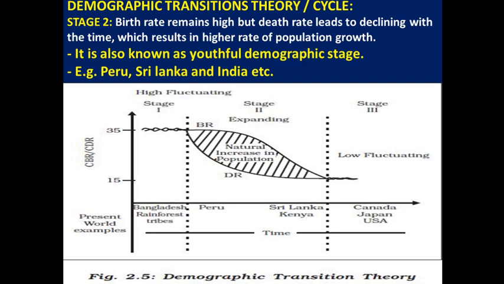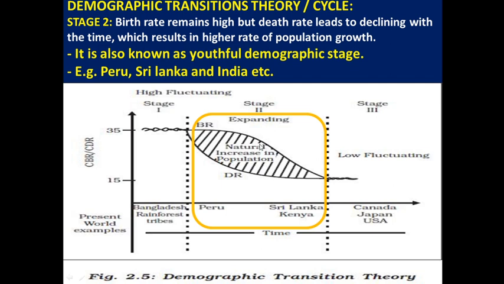Next, the second stage. If we compare the first stage with the second stage, at the initial stage of the second stage, the birth rate remains high, but later on it declines with time. But the death rate declines. Birth rate remains high, but the death rate declines from the start of the second stage itself.